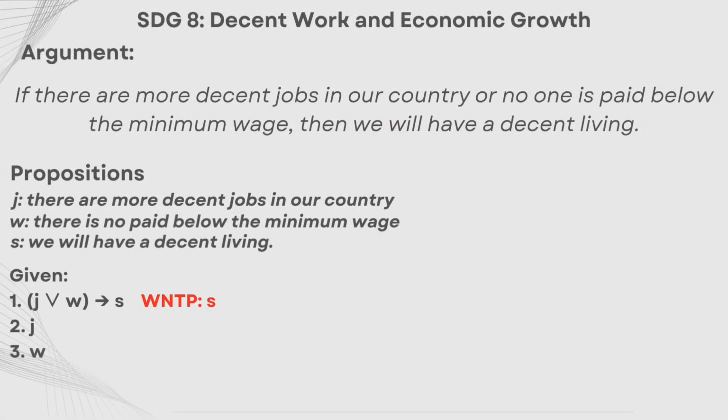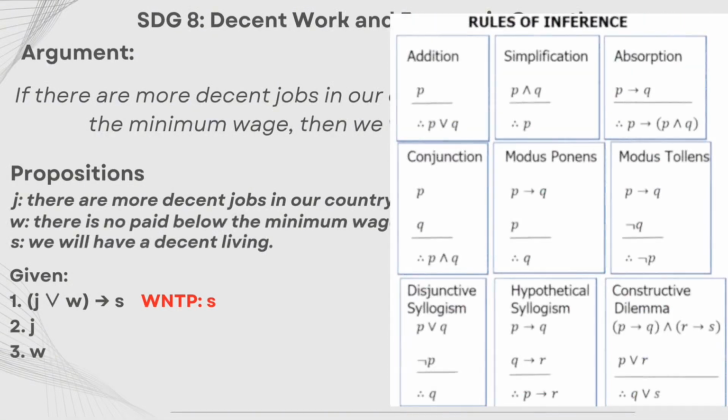The logical given form is, first, if either J or W is true, then S is true. The second is J, and the third is W. Now, what we need to prove is S. For proving, we'll use the rules of inference. What we will do first is understand the conditionals. In the first logical form, as long as one of the conditions is true, then the result will also be true.